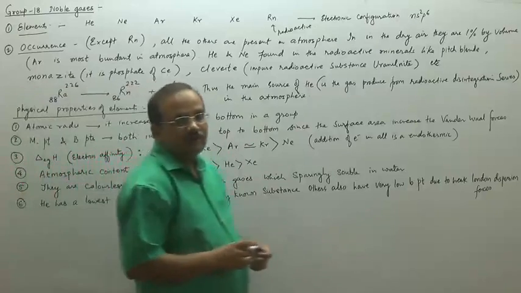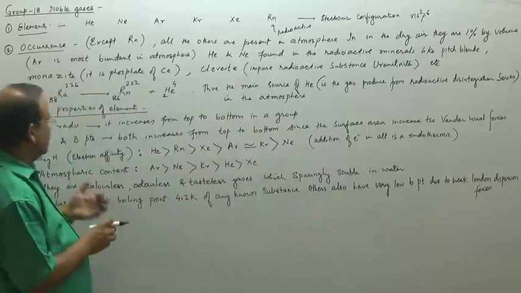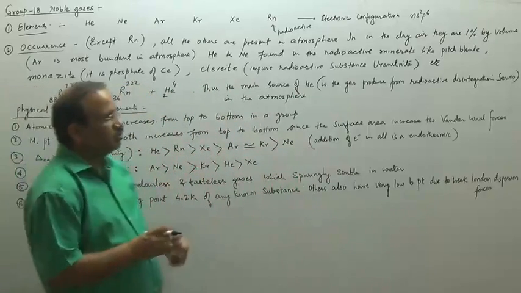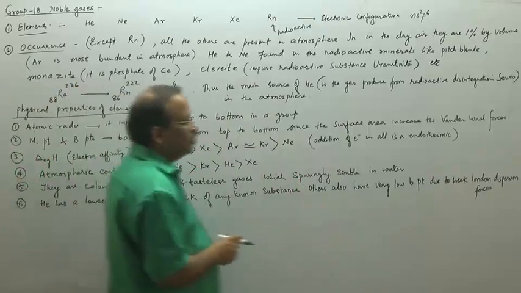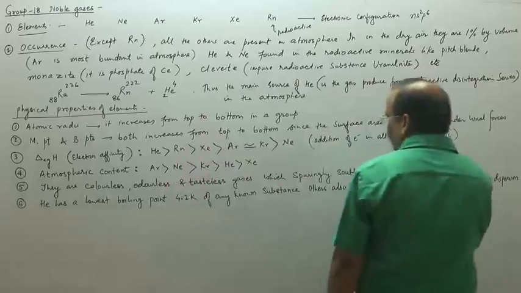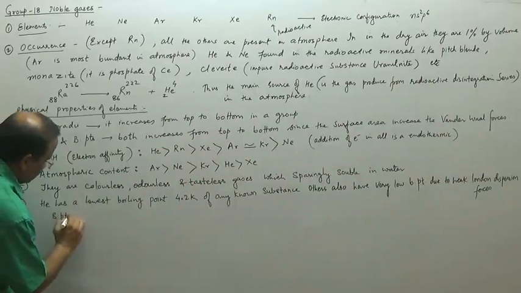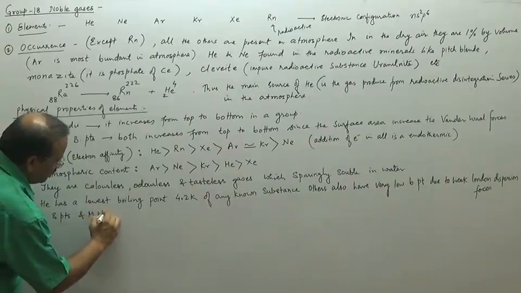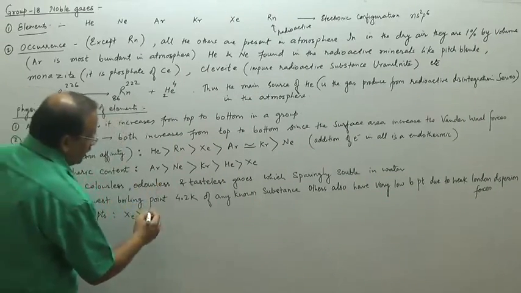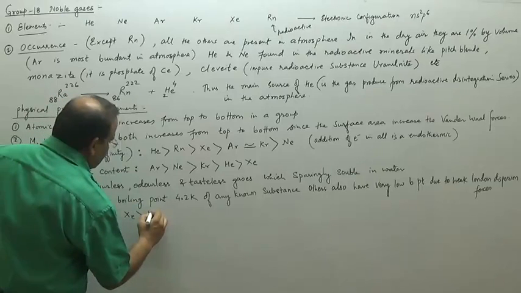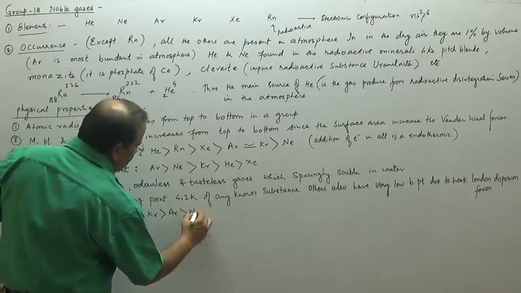So they contain very weak London dispersion forces, but the boiling point and the melting point depend on the surface area. So you can write that the boiling point and the melting point, in these cases, are higher for xenon than krypton, then argon, then neon, then helium.